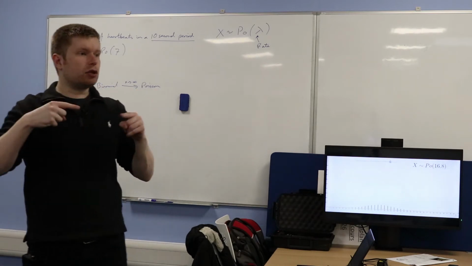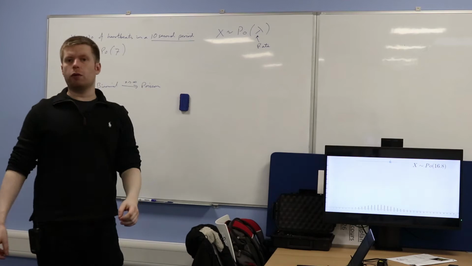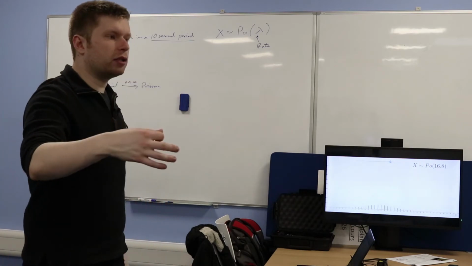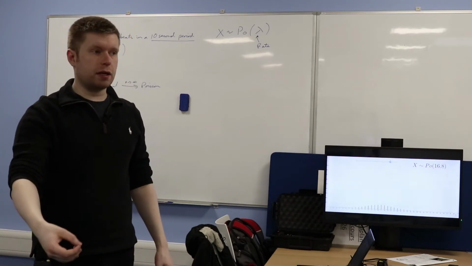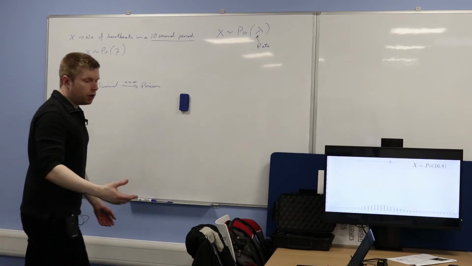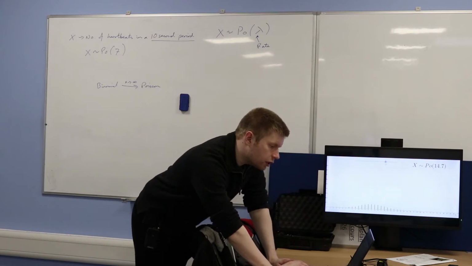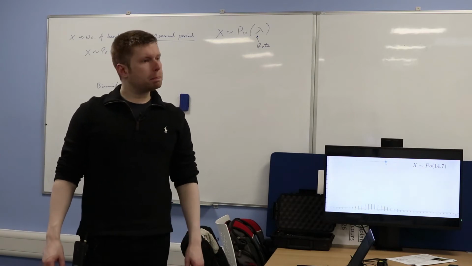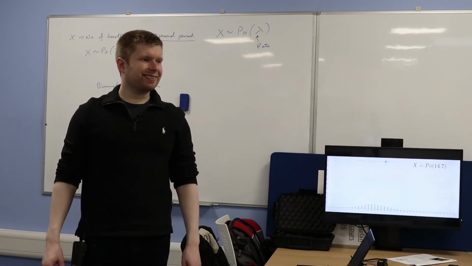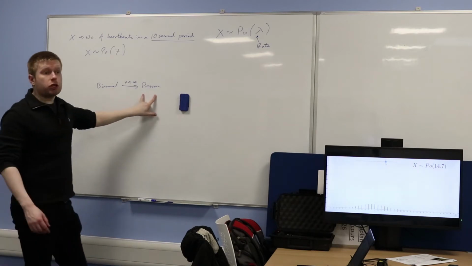So these two things are related to each other. A Poisson distribution is basically what we call the limiting case of the binomial distribution. So as the number of trials increases, the binomial approaches a Poisson distribution. Does that make sense? They're still discrete, but if you increase the number of trials, you should end up with a Poisson distribution. Your binomial has fixed trials, absolutely. But when we increase it, so it's not fixed, then it approaches a Poisson distribution.